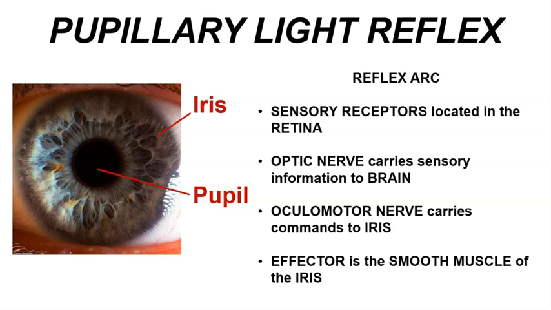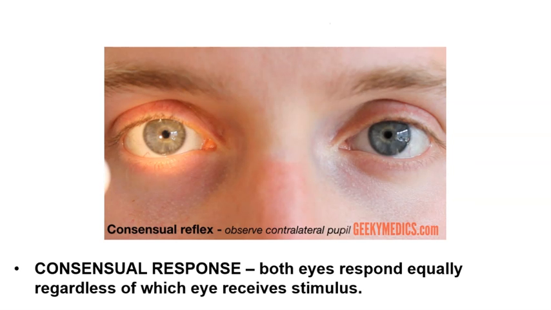The brain then acts as the integration center for that stimulus. We see that the oculomotor nerve, which is cranial nerve number 3, will also carry motor commands to the smooth muscle of the iris. And since the effector of this reflex is the smooth muscle of the iris, we see that in bright light, the pupil will constrict, while in dim light, the pupil will be dilated. The response of the pupillary light reflex is what we call consensual. So that means that both sides of the body will respond equally, even when only one eye receives a stimulus.